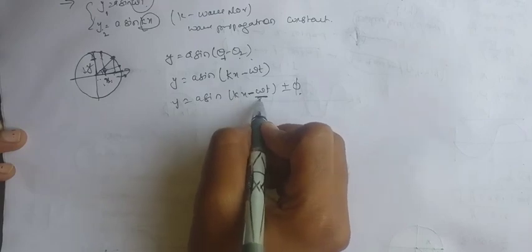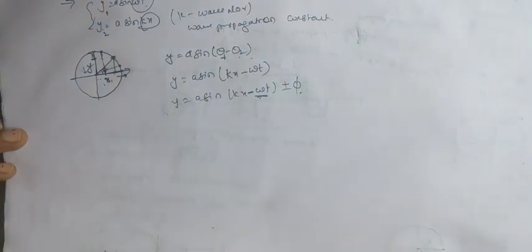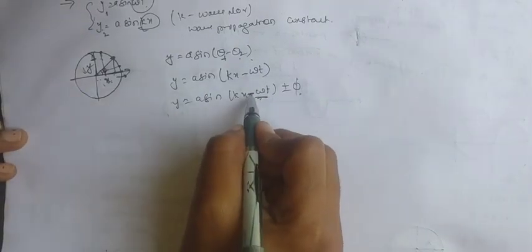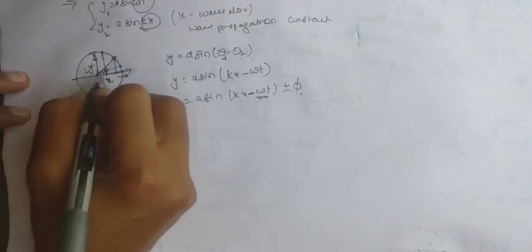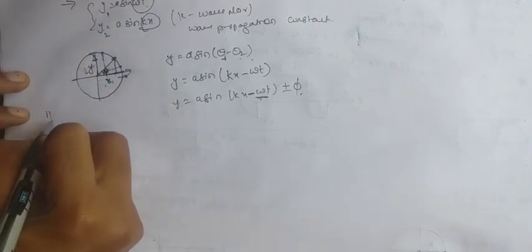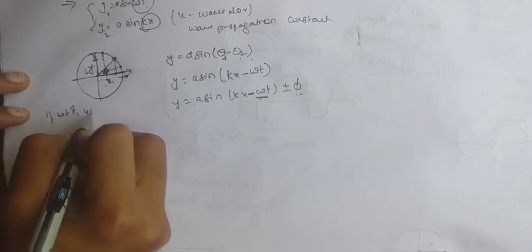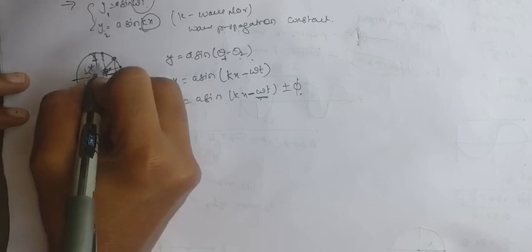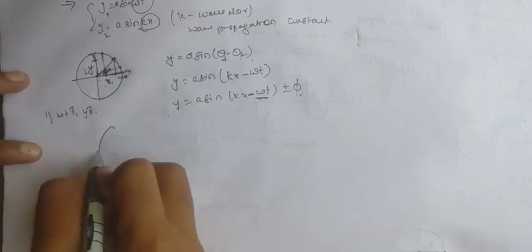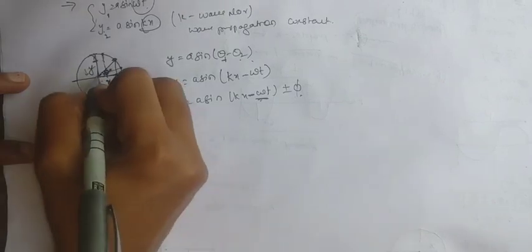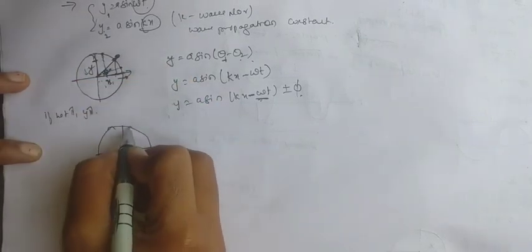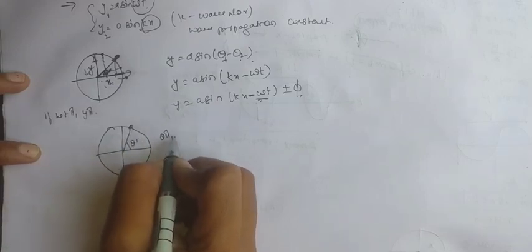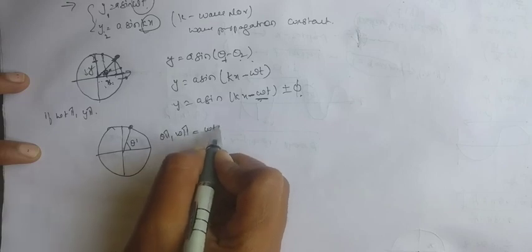Now we have to know the direction of the wave. Minus means this is the theta. If omega t is increasing, then y also increases. Omega t means theta equals omega t. Let us consider the particle is here, then theta is increasing, which means omega t is increasing.